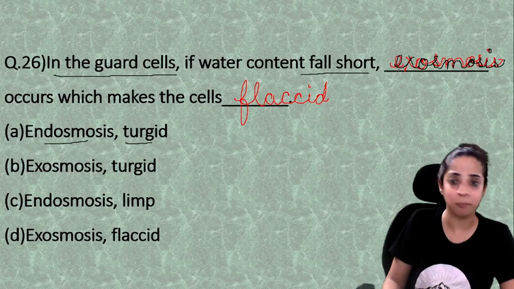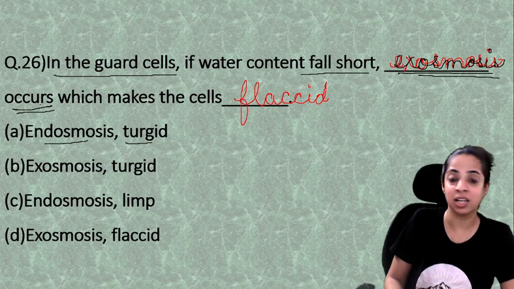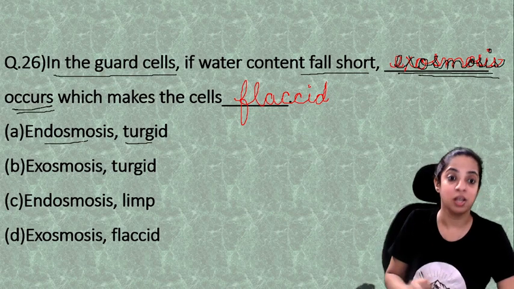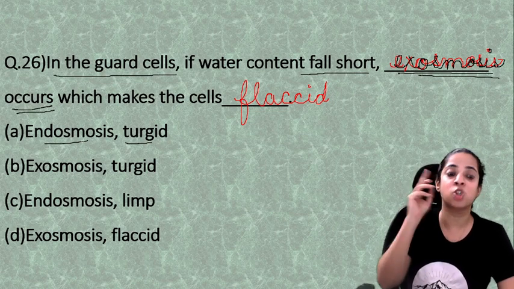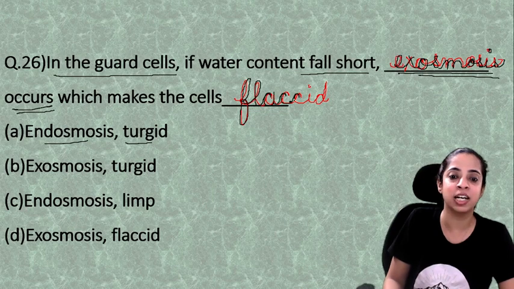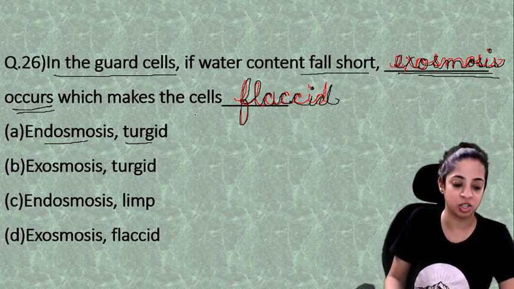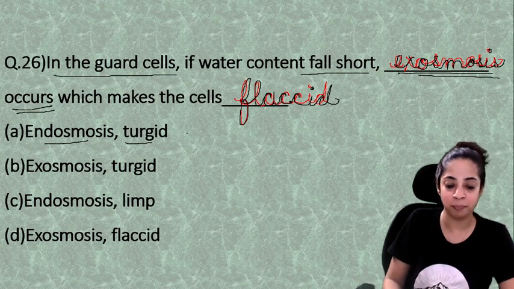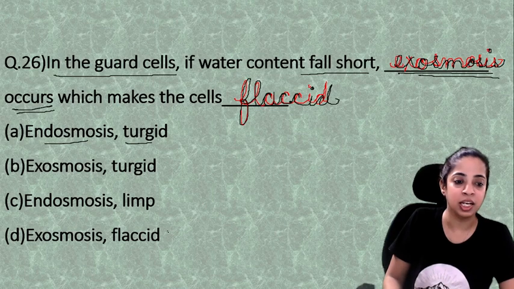So exosmosis occurs. What will happen is not asked. So when water content falls short, exosmosis occurs, which makes the cell flaccid. I hope this is clear to you, children. Don't get confused. If they just change a little bit of grammar, then the answer becomes endosmosis and turgid. So if water content is falling short, exosmosis is happening and it makes the cell flaccid. So the answer is D.